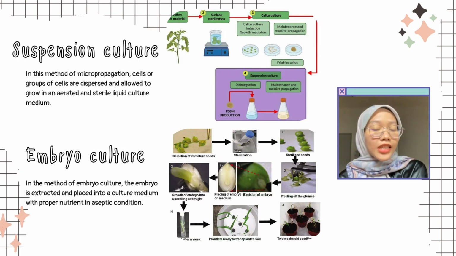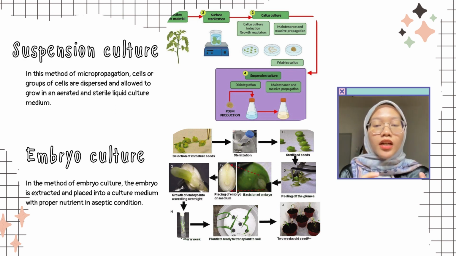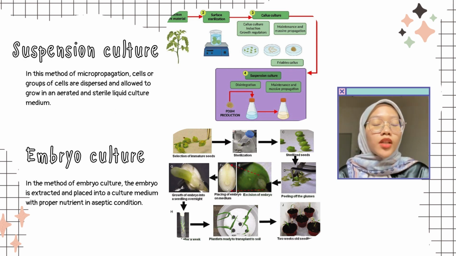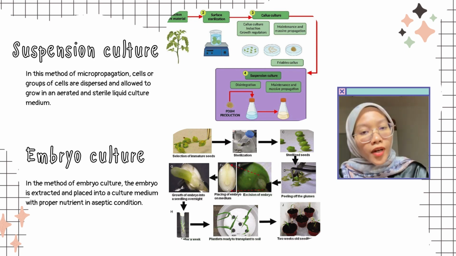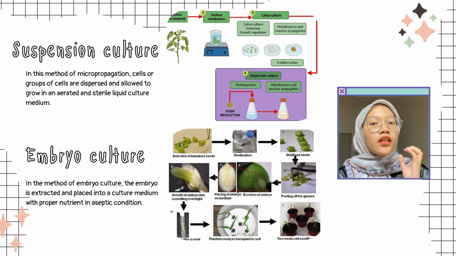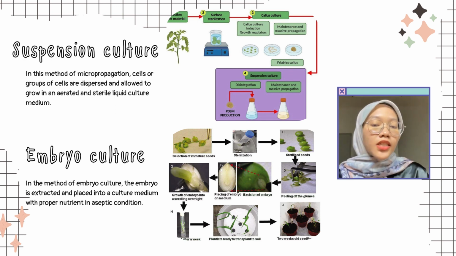The third is suspension culture, in which we sterilize the material and the material is dispersed to allow it to grow in an aerated and sterile liquid culture medium. Lastly, disintegration will occur.